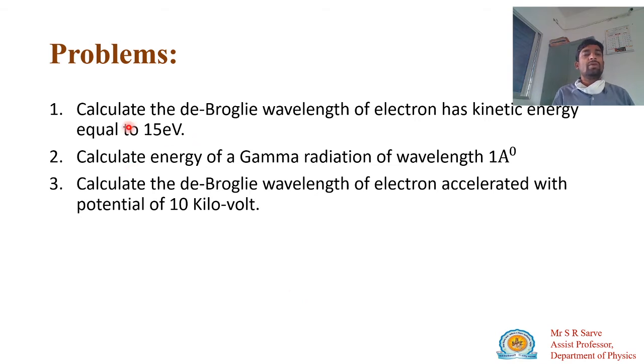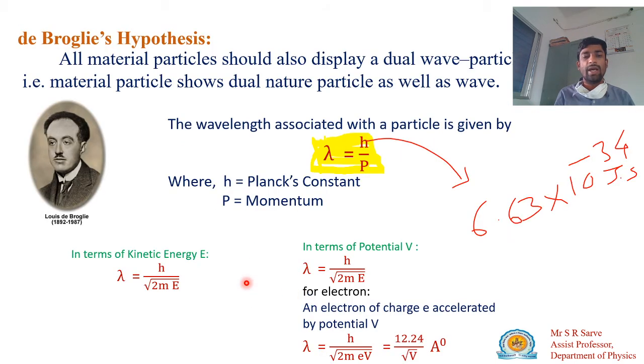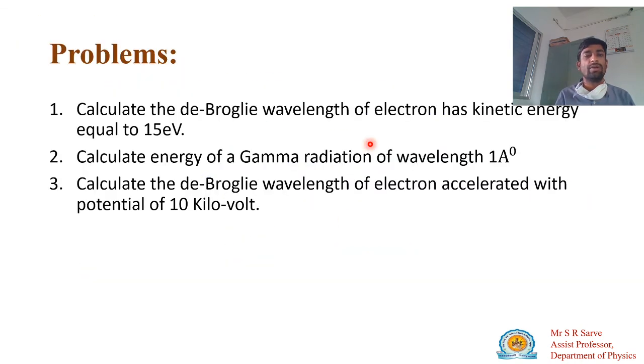You can calculate with this equation p = h/λ, and λ = h divided by the square root of 2mE, or λ = h divided by the square root of 2meV, or if it is an electron, 12.24 divided by the square root of V. Using this equation or this equation, you can solve the problem.